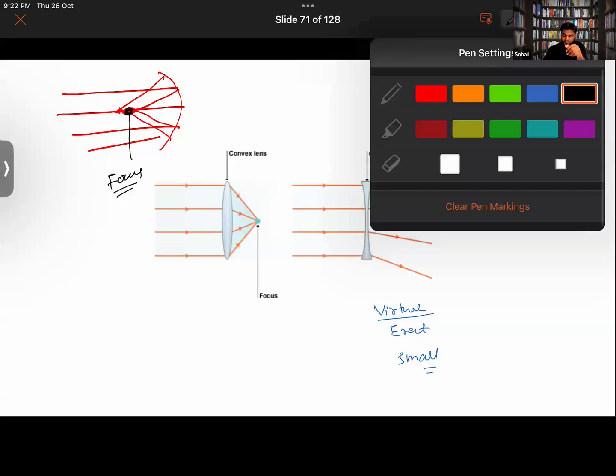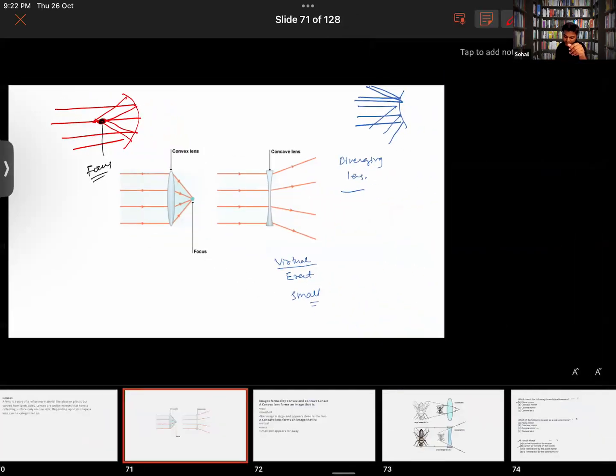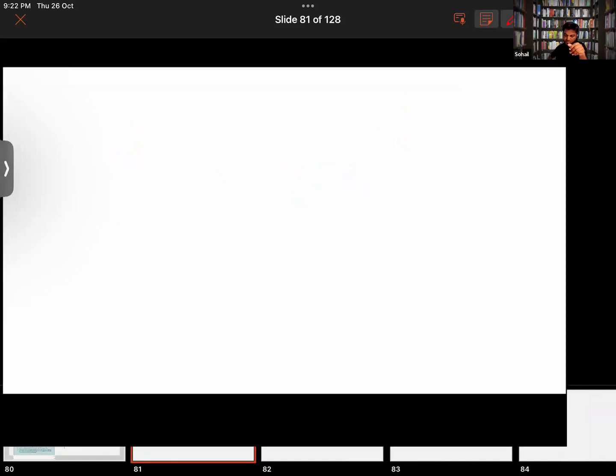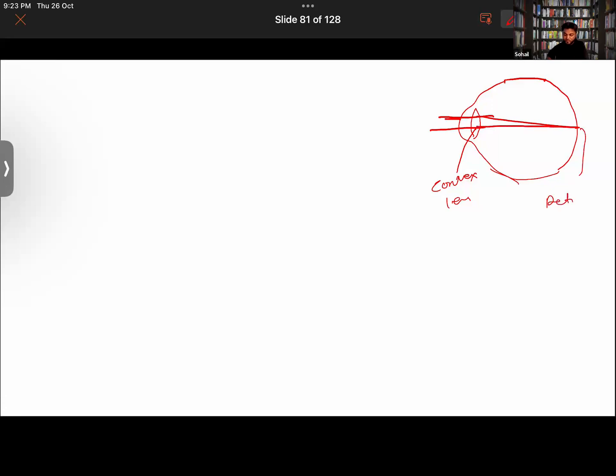Look, first we need to know about the different problems that occur in the human eye. The human eye acts as a lens. If you look at the structure of the human eye, there is a lens present over here. That is not the lens that you have in the market. It's the convex lens. Very good. The light rays passing through it converge on the backside of the eye, which is called the retina.